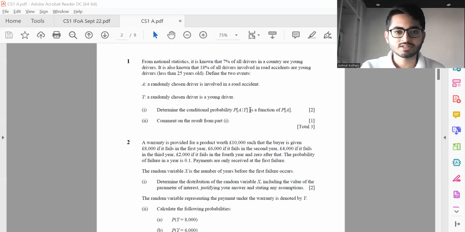Coming back to the paper, let's quickly glance at the solutions. First question, part one is determining the conditional probability. The second part is commenting on the result.